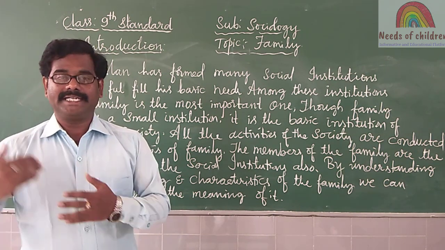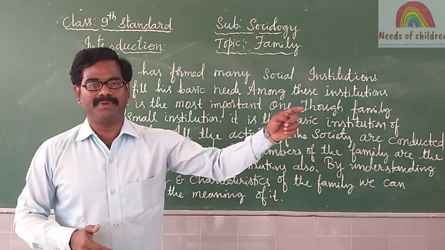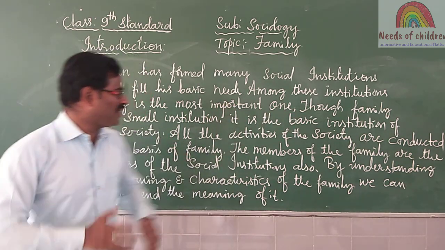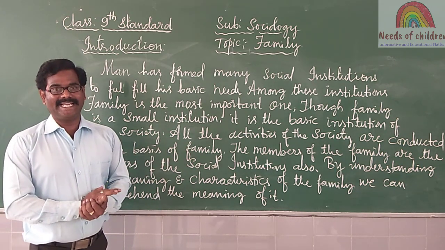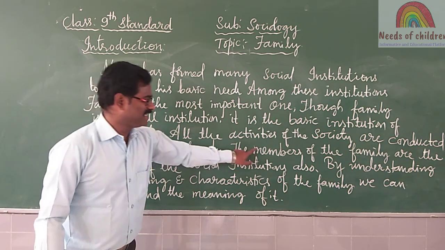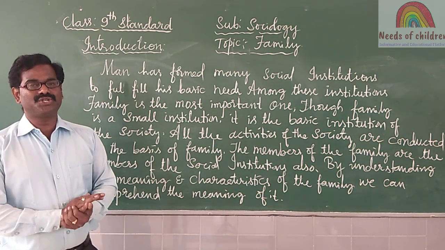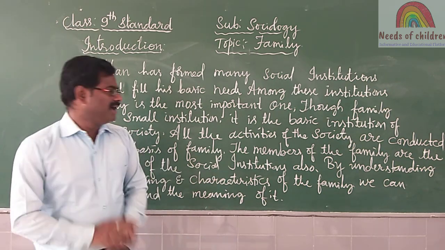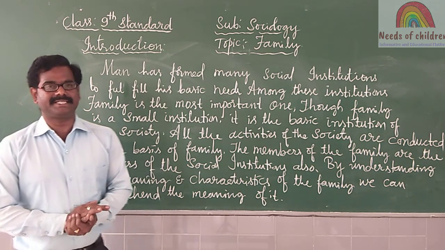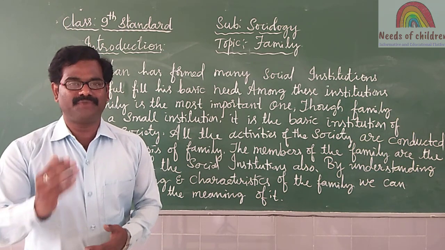Or we travel from family to the bus stop. So here the bus stop is a social institution. So all these institutions take place from the basis of the family, so that the members of the family are the members of the social institutions. By understanding the meaning and characteristics of the family, we can comprehend the meaning of family.